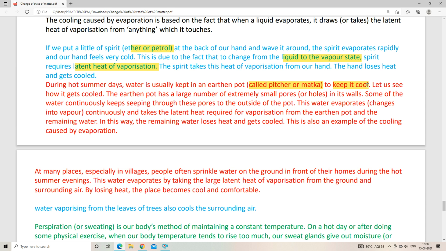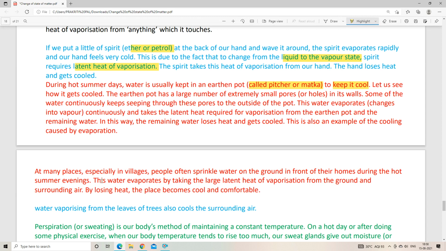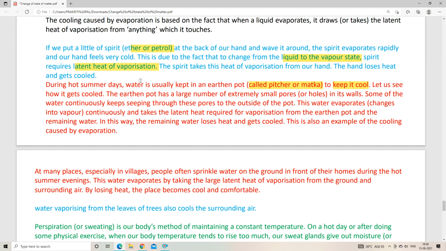There is no superstition that if we keep water in a pitcher, it will become cool. That is not like that. There is a scientific logic behind that. So let us see what is the reason. See, the earthen pot has a large number of little pores or holes in its walls. So what will happen? Some of the water continuously keeps seeping through these pores to the outside of the pot, and this water will evaporate.